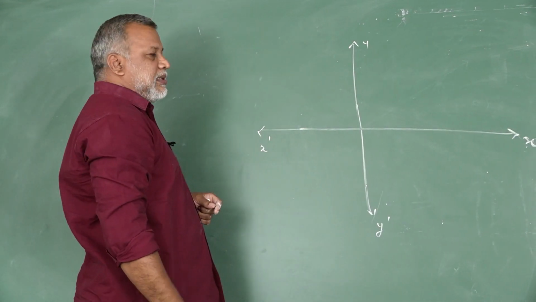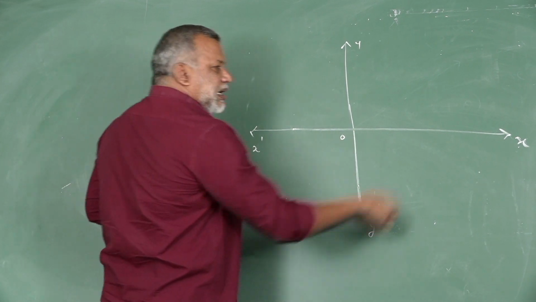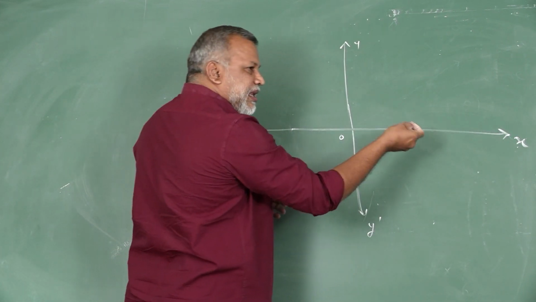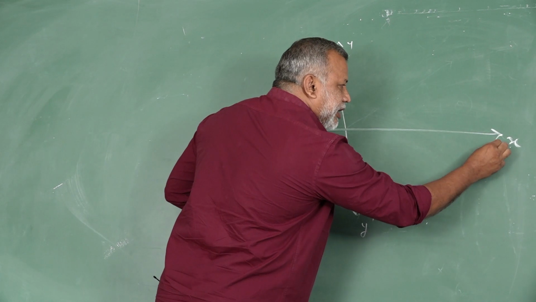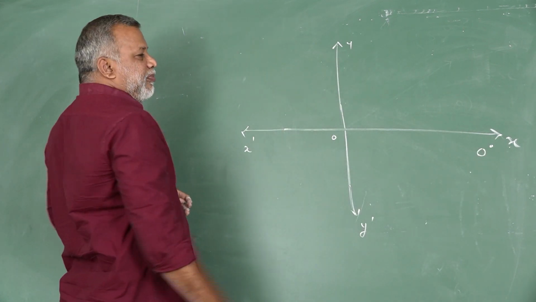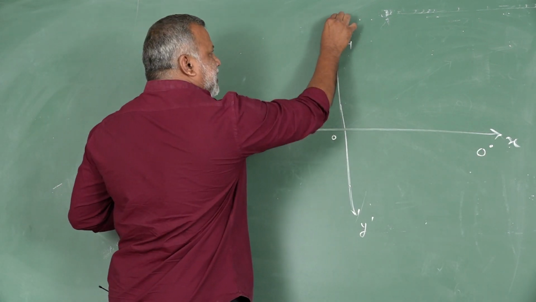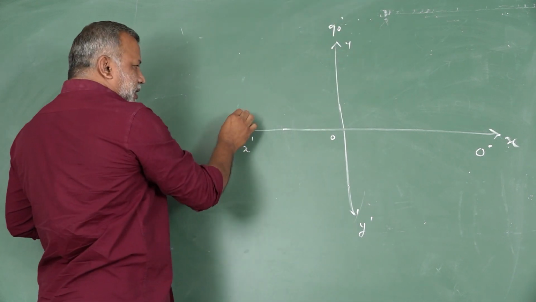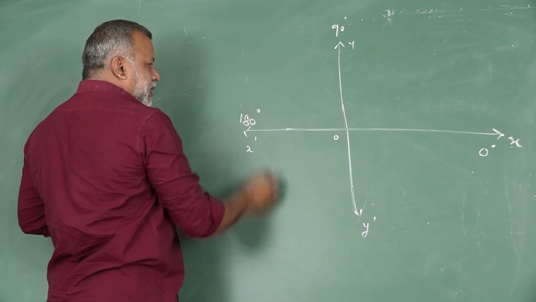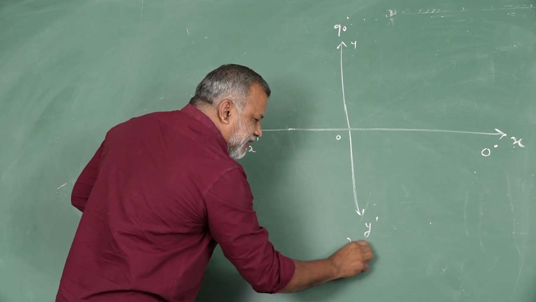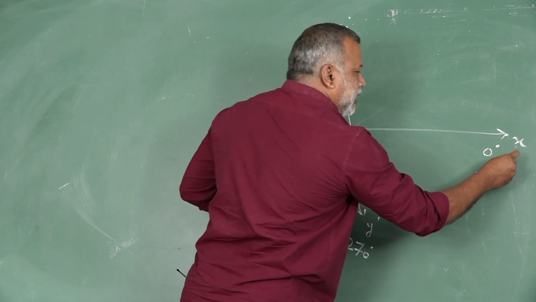Consider this is the x-axis, origin. Consider this x-axis is the initial side, therefore I can give 0 degree here. This is, as you know very well, 90 degree. This is said to be 180 degree. This is said to be 270 degree. This is said to be 360.